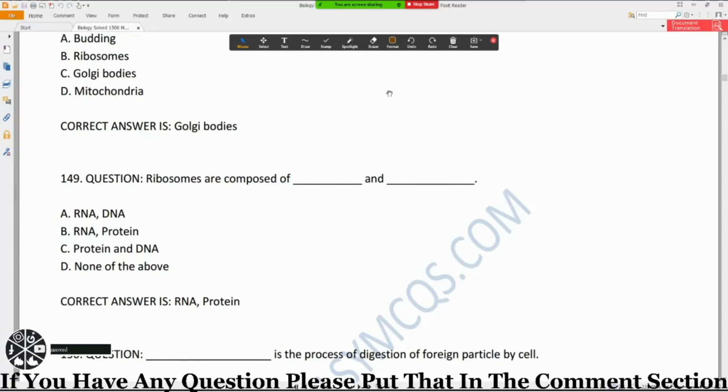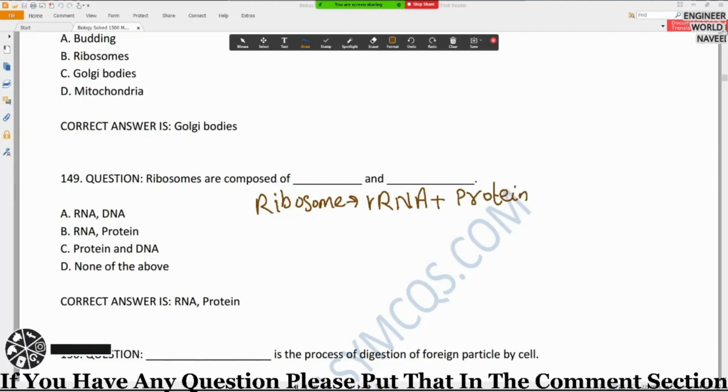So we have ribosome and we have chromosome. The ribosome composition is, ribosome are composed of RNA, rRNA plus protein, and the composition of chromosome is DNA plus protein.